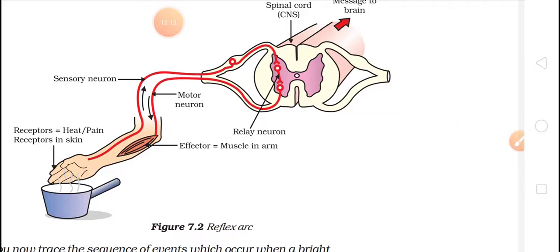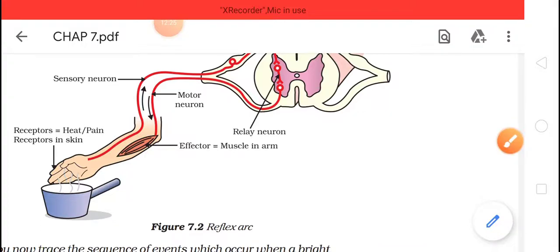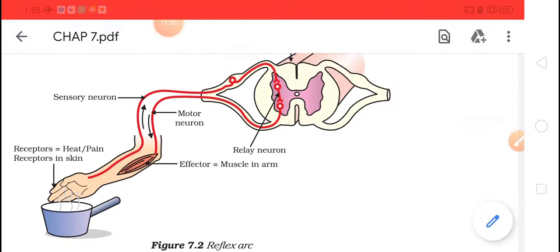Now, arc, as you know, in your maths you have studied about an arc. So, as it is related to nerves, we call it a reflex arc.